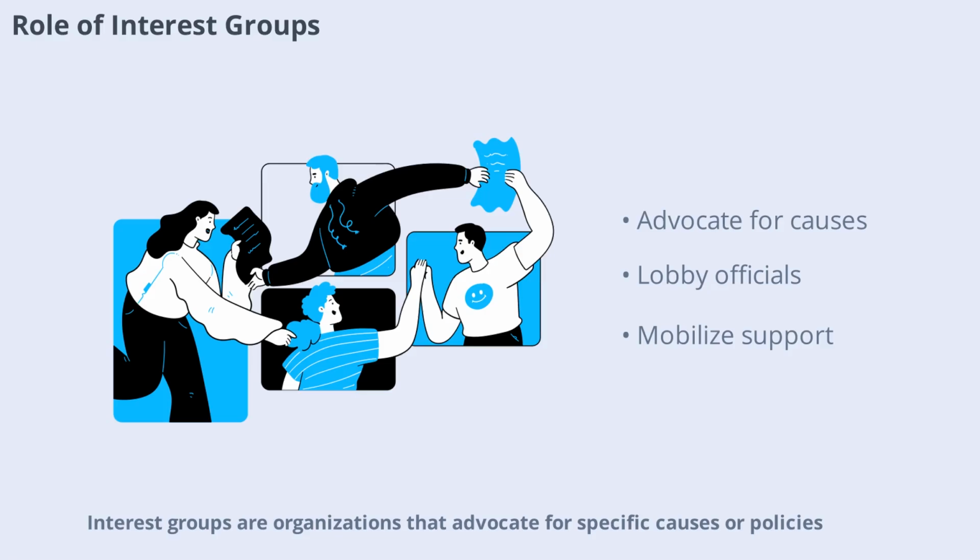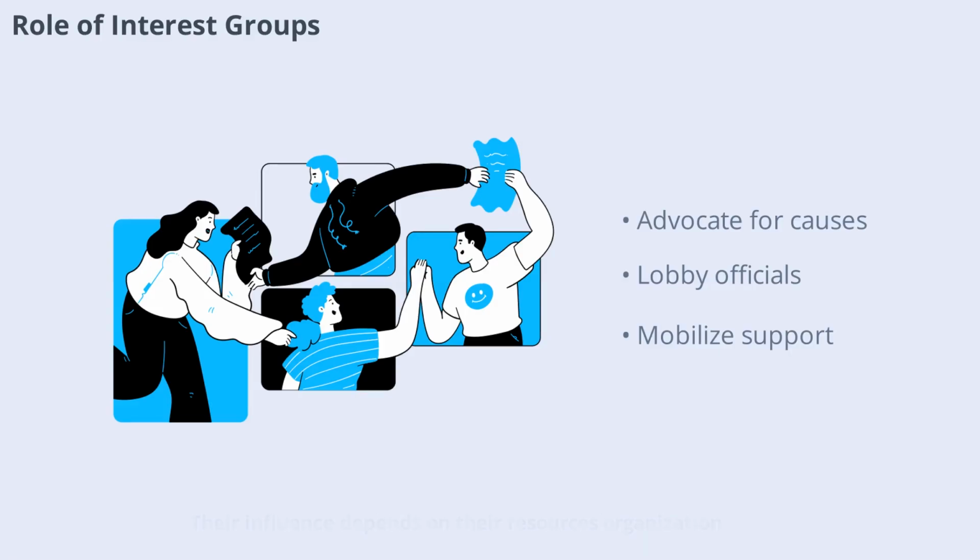Interest groups are organizations that advocate for specific causes or policies. They play a significant role in shaping public policy by lobbying government officials, providing information, and mobilizing public support. Interest groups can represent businesses, workers, environmentalists, or other segments of society. Their influence depends on their resources, organization, and ability to persuade policymakers.